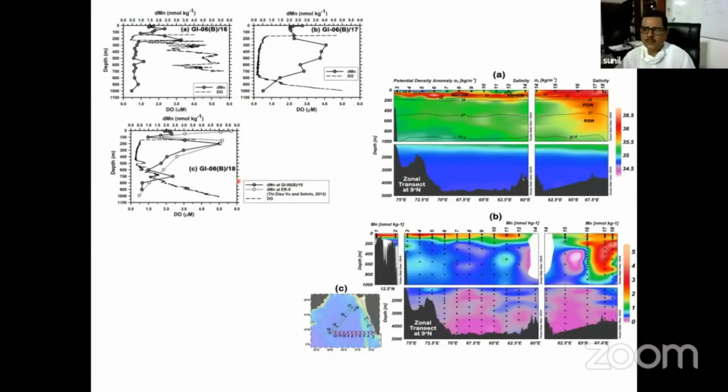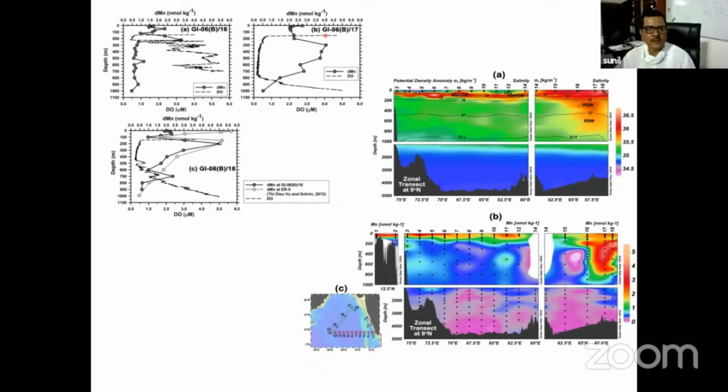Similarly, the manganese, if you see, this is the manganese profile which we have measured. You can see here manganese is first controlled by the water masses, wherever the Arabian Sea high salinity water, Persian Gulf water, or Red Sea water is there, the concentration of manganese is a little bit higher, but it is also controlled by the oxygen minimum zone. Here you can see this is the oxygen minimum zone, and this is also getting supplied from the shelf area. And this is very much depicted here.